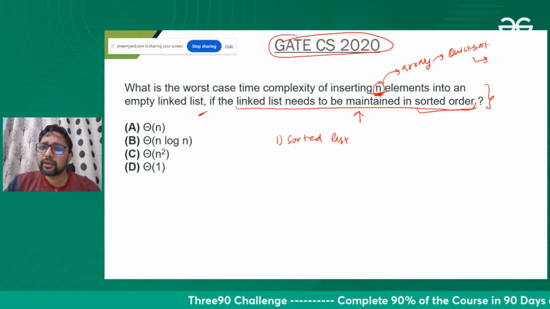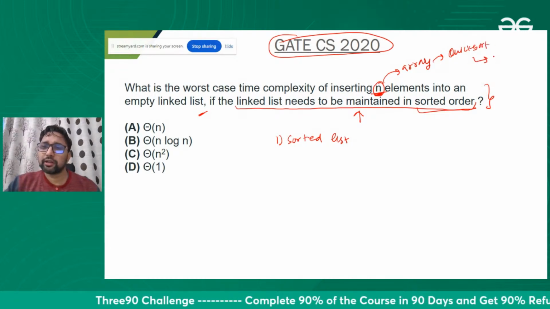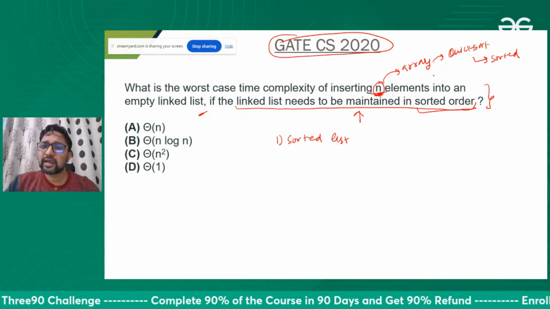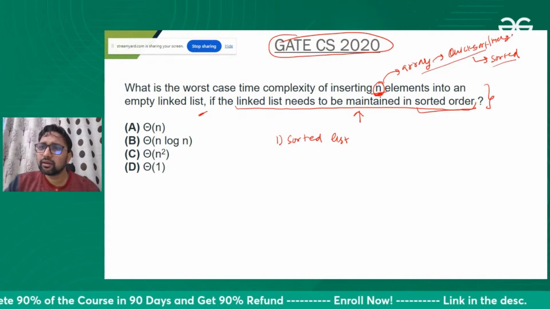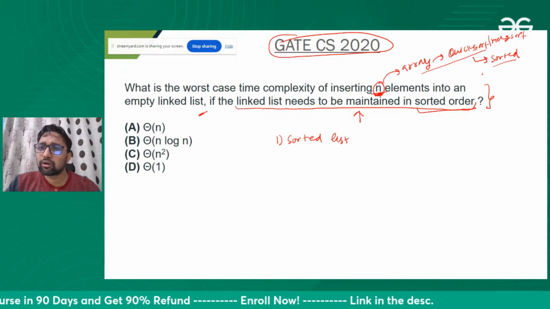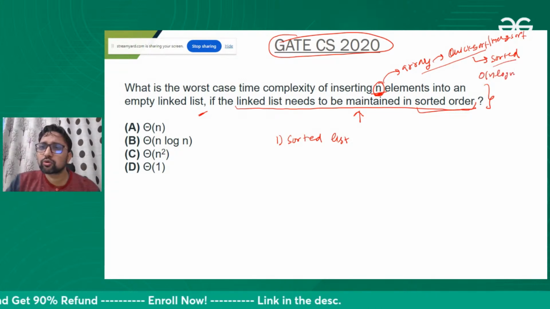The elements will be sorted now. How much time will this take if you apply quick sort or merge sort? That will take order of n log n time to sort the elements.